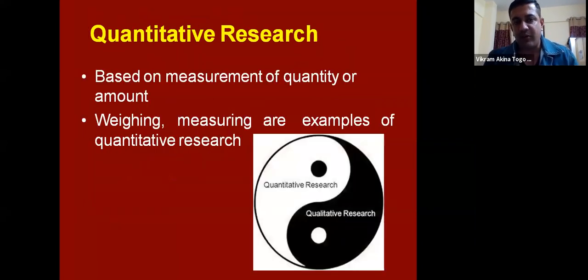Then there is a broad form of research called quantitative research. As it says, very descriptive. Quantitative is measurement of quantity and weights, amounts, physical weight, physical measuring. For example, weight of a particular subject. We are trying to find out what is a basic quantitative research, what is the weight of 1 kilo. 1 kilo is how much? Or say, for example, we are measuring speed of something. So we are quantitatively trying to do a research as a researcher.